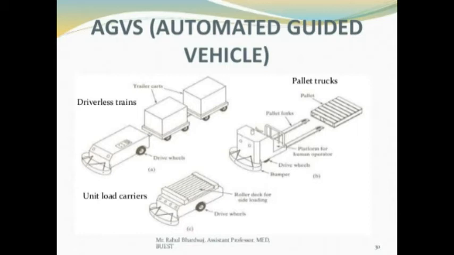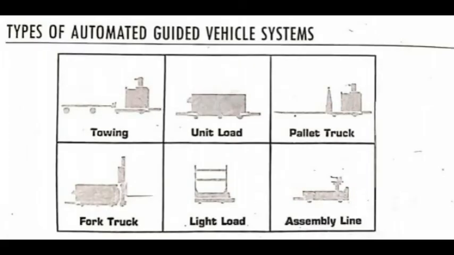There are a number of different types of AGVs. The first one is towing vehicles. These were the first type of AGVs to be introduced, around 1954.